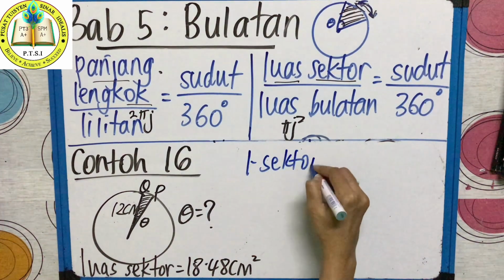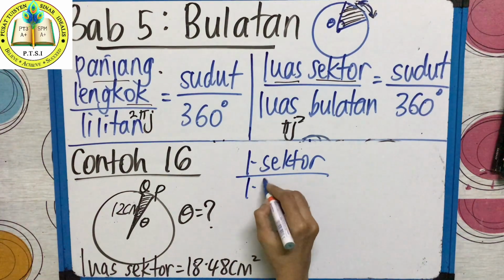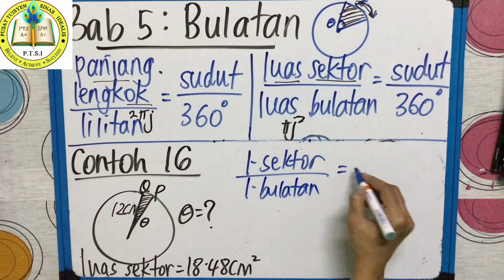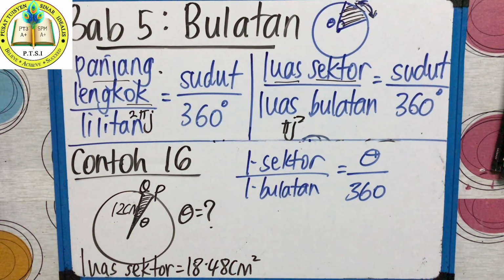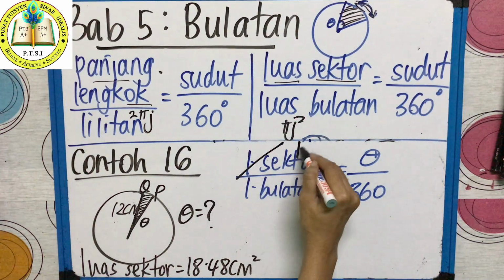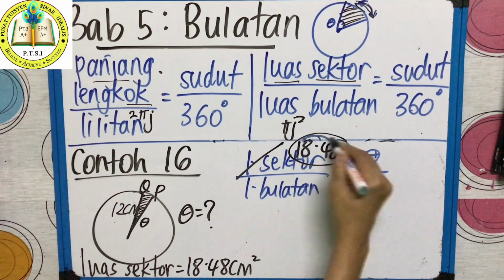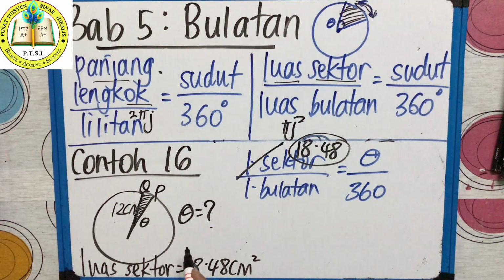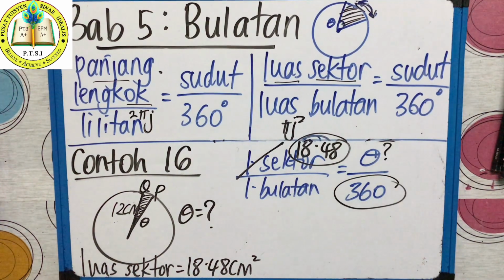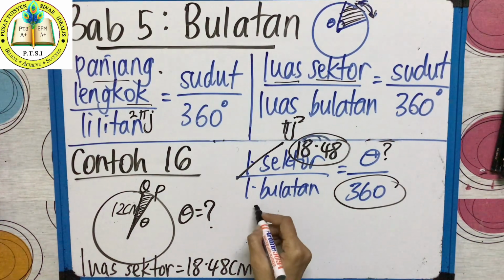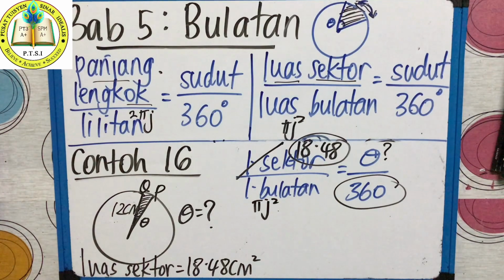So teacher writes the formula. Luas sector, area sector, divide by luas bulatan, area circle, equals angle over 360. Luas sector they gave 18.48, right? So what does teacher do? I cut, I put there 18.48 because this information is given. And theta they ask you to find. Cari sudut, find the angle. So we don't know the angle. 360 is already fixed. Now what I said, formula inside the formula, right? Luas bulatan pi r square, pi j square.